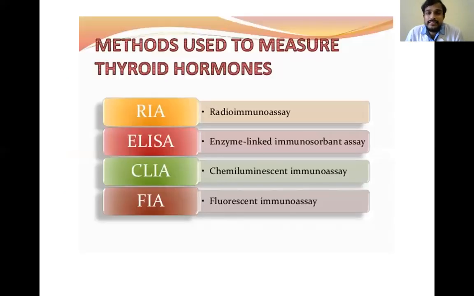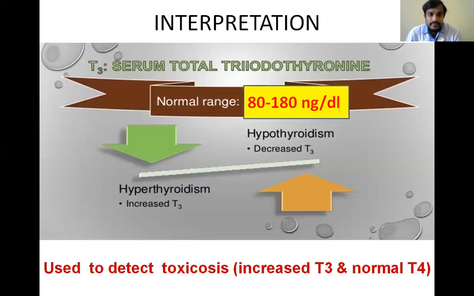So these are the methods for measuring the thyroid hormones, and most commonly chemiluminescent immunoassay is used for estimation of thyroid hormones. Coming to T3. T3 is triiodothyronine. The normal range is 80 to 180 nanogram per deciliter, and this is increased in case of hyperthyroidism, and T3 is decreased in case of hypothyroidism. Okay, and only T3 is increased in thyrotoxicosis.